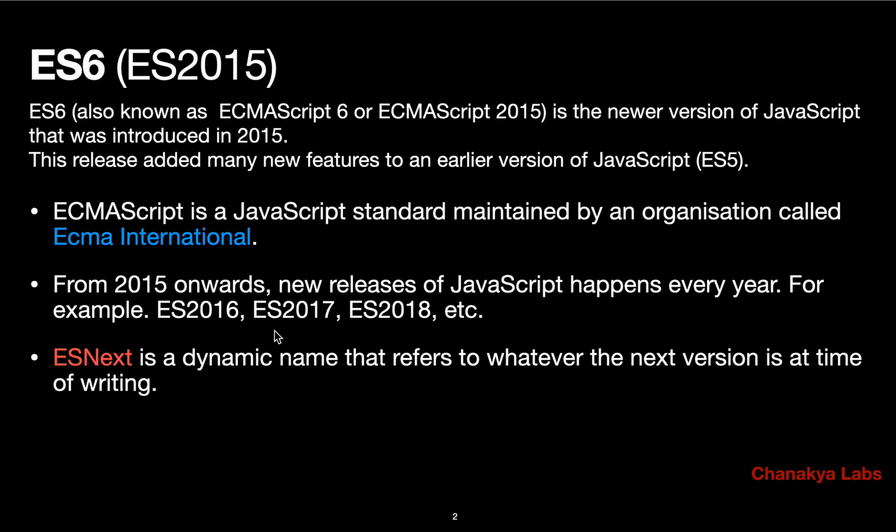Rather than every time saying ES 2018, ES 2019, if you want to refer to the latest and greatest version, the most recent specification of JavaScript or ECMAScript, then you simply say ES Next, which means whatever is the latest version, the next version at the current time of writing. That is the thing which you refer to by ES Next.